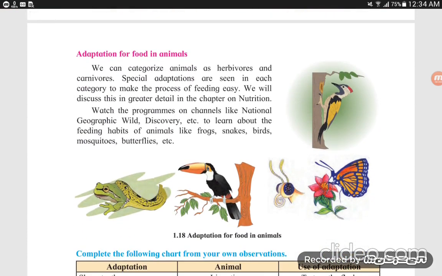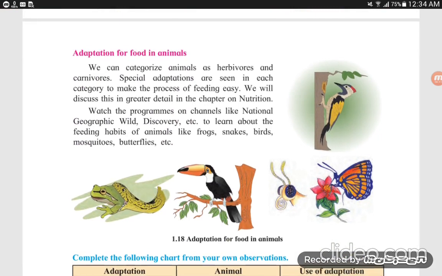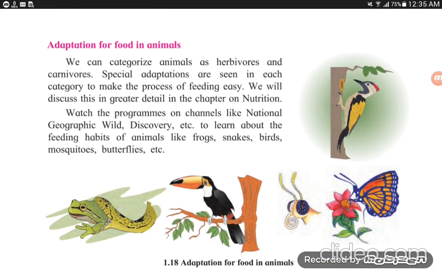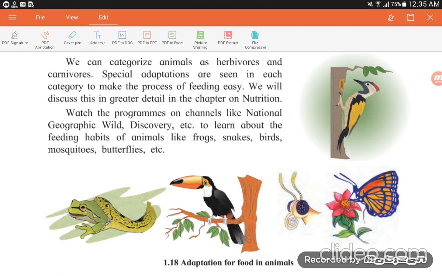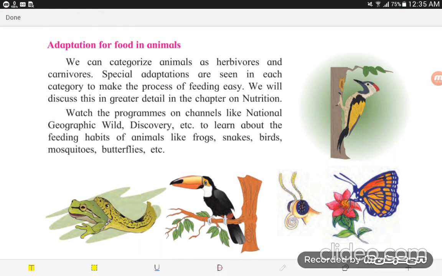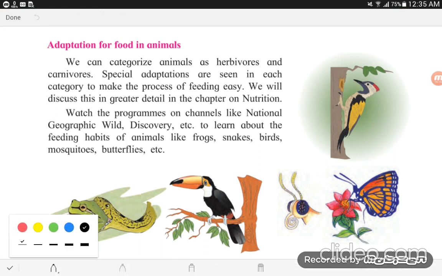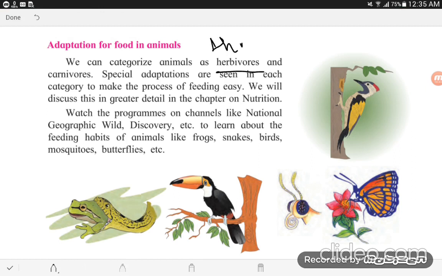Adaptation for food in animals. We can categorize animals as herbivorous. What is meant by herbivorous? They eat only herbs, plants and leaves. They are the herbivorous, they eat plants.